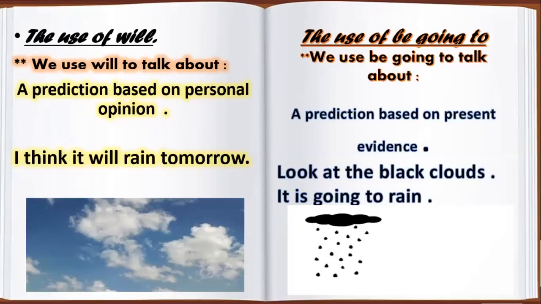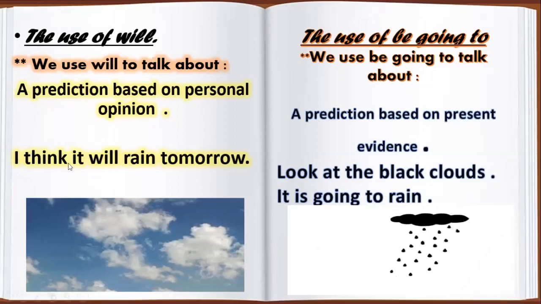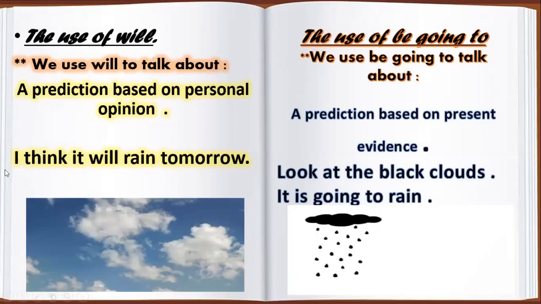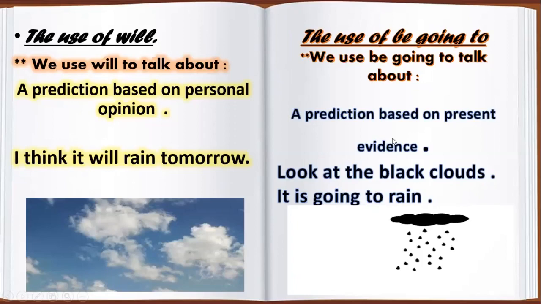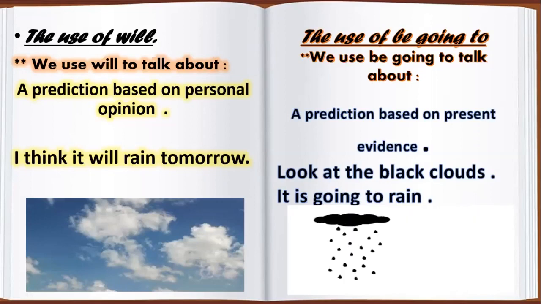So here in the first picture, I have no evidence, okay? هون في عندي تخمين لكن ما عندي دليل عليه. In the second picture, I have prediction تخمين لكن عندي دليل عليه, which is look at the black clouds, okay? When there are black clouds, so this means excellent, it is going to rain, okay?